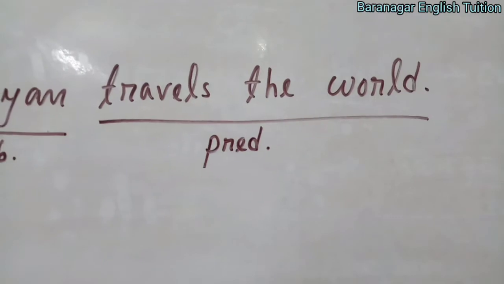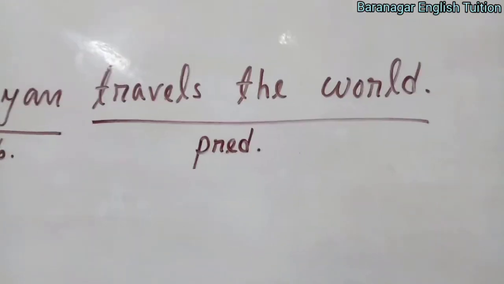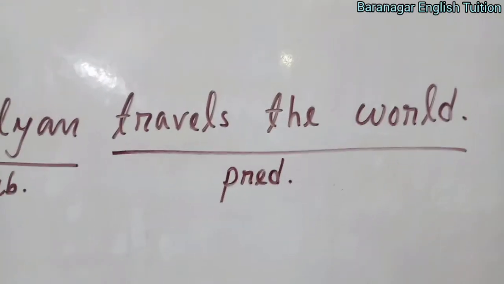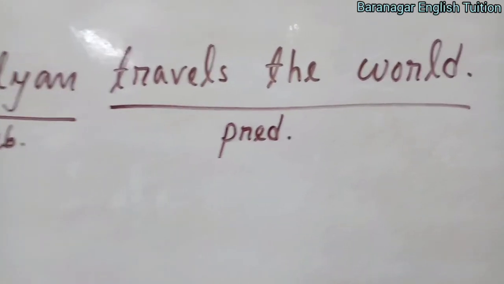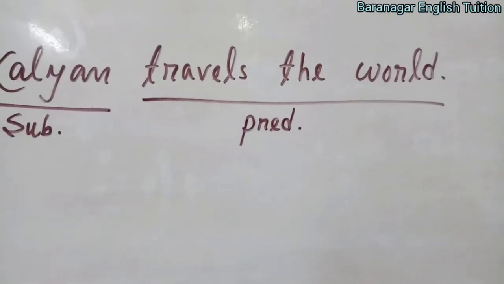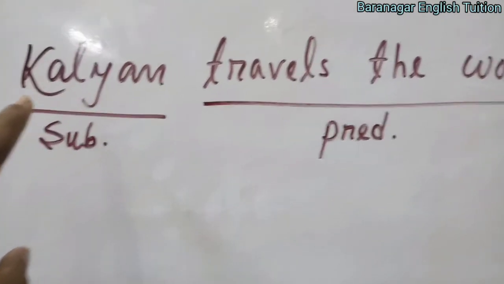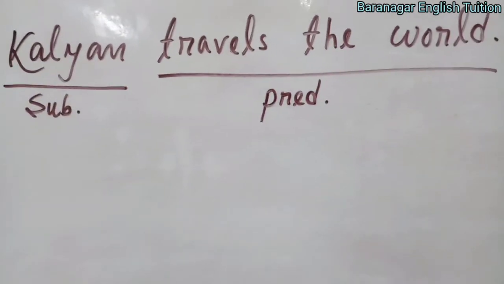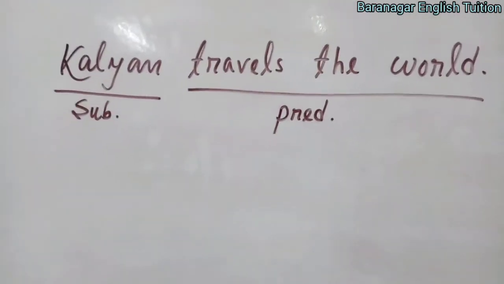Now the point is predicate. To find out the predicate is not that difficult, but not that easy either. The easiest way to find the predicate is to ask the question to the subject: what does the subject do, or what is the subject doing.